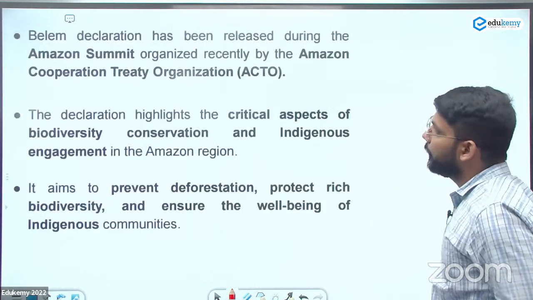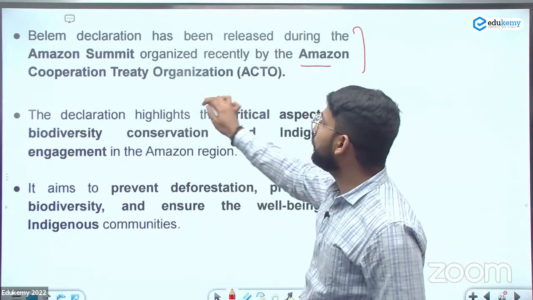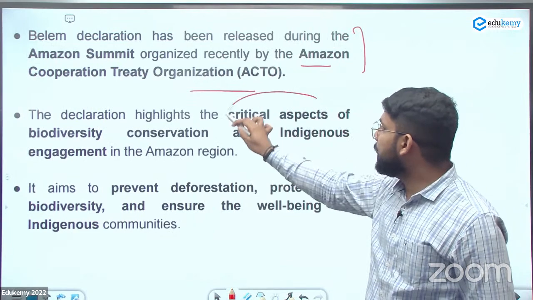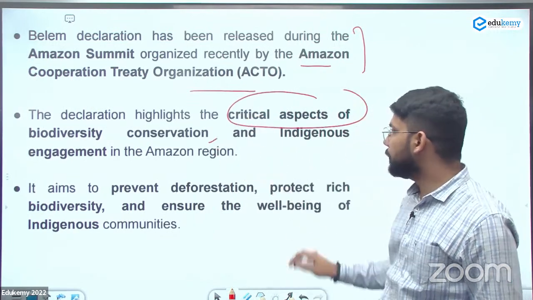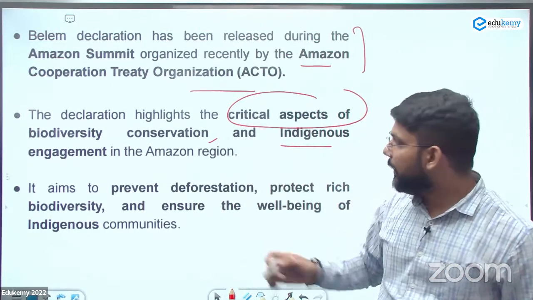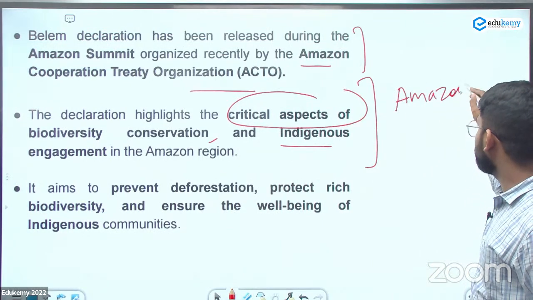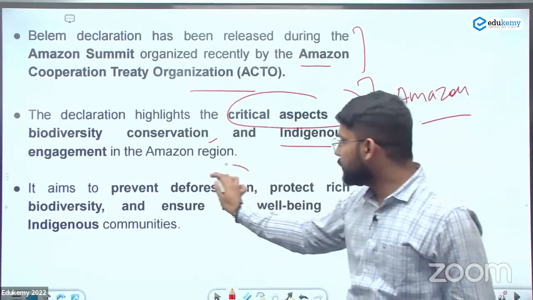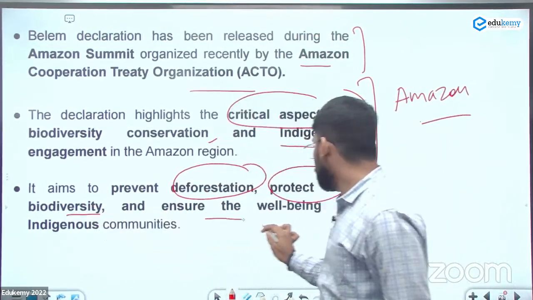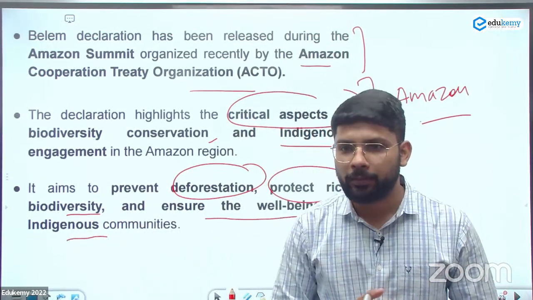So let's see. So the declaration has been released during the Amazon Summit organized by the Amazon Cooperation Treaty Organization, ACTO. The declaration highlights the critical aspects of biodiversity conservation and the indigenous engagement in the Amazon region. Specifically, this is attached only to the Amazon region. And it prevents deforestation, protects the rich biodiversity, and ensures the well-being of indigenous communities, those who are dependent on the forest, means the tribals.